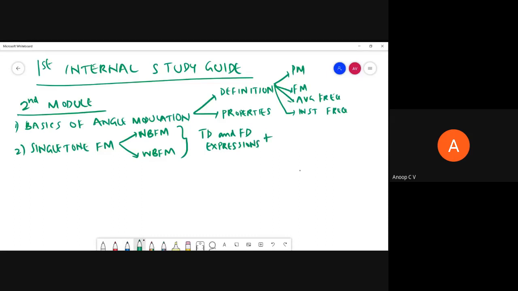Expressions, plus you should be able to plot spectra, right? So spectra, when I say spectra, it is actually what? Magnitude spectrum. Whatever we are plotting, it is actually what? Magnitude spectrum, right? We are least bothered about phase spectrum.